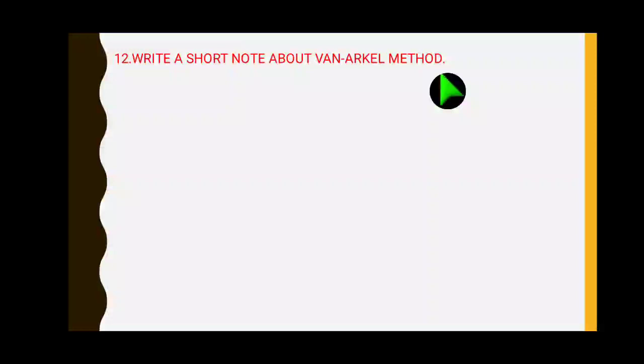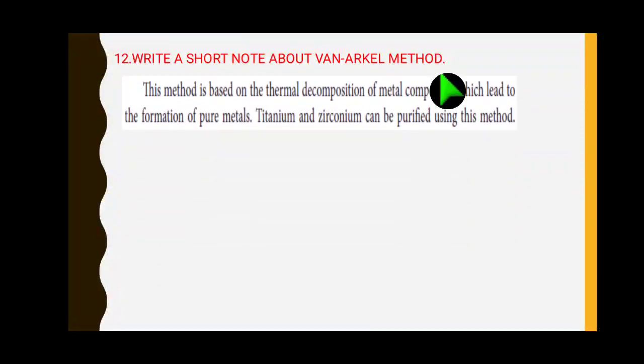The Van Arkel method is only for refining zirconium and titanium. This method is based on the thermal decomposition of metal compounds, which leads to the formation of pure metal. Titanium and zirconium can be purified using this method, based on the thermal decomposition method.